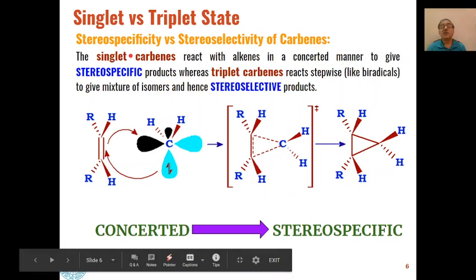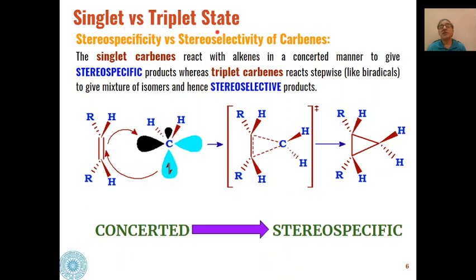Then we can also differentiate between singlet and triplet state from whether the chemical reaction which these carbenes undergo is a stereospecific reaction or a stereoselective reaction. The singlet carbenes will always react with alkenes in a concerted manner to give us stereospecific products.